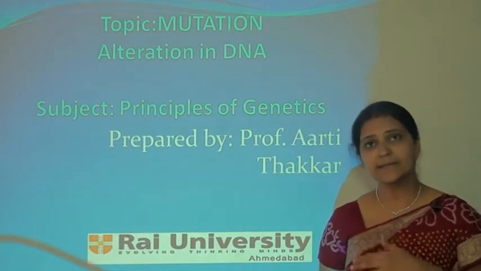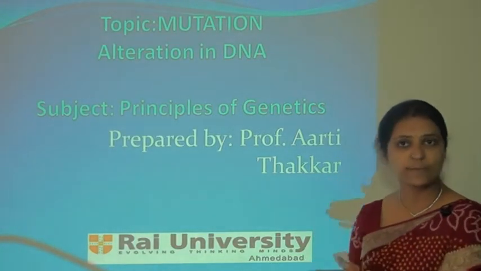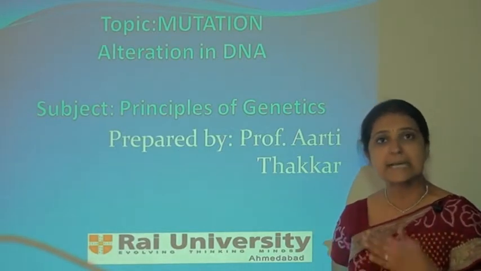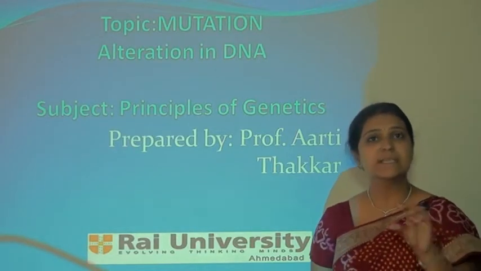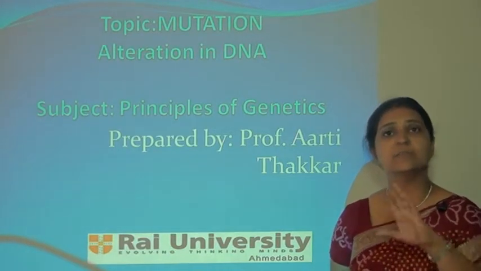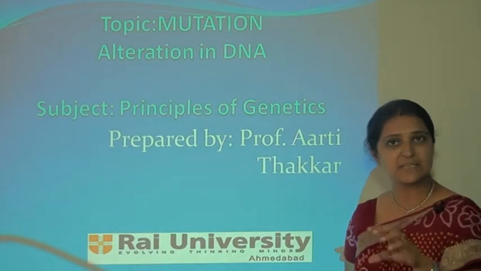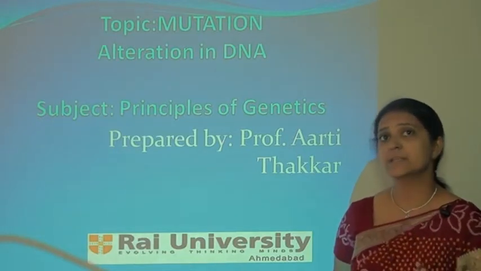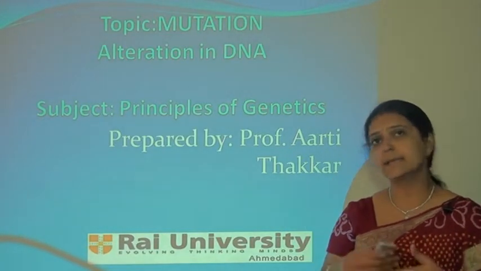If DNA is converted into RNA, this process is known as the transcription, and RNA will be converted into the protein. This process is known as the translation. Before the process of translation starts, there is the formation of some codons which contain three bases. If there is any change in this codon, then it is also known as the mutation. Codons code for specific amino acids. If there is any change in the codon, then the amino acid will be changed. So many amino acids bind together and form the protein.